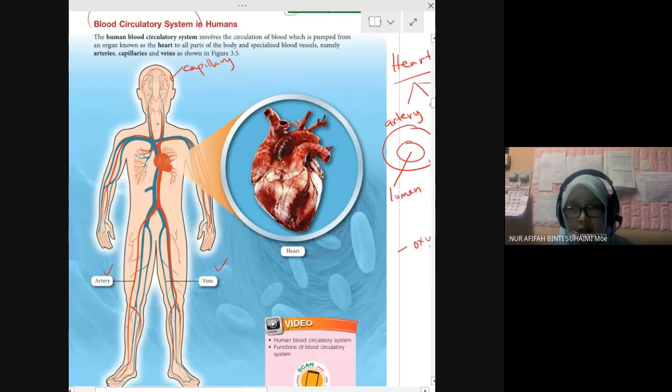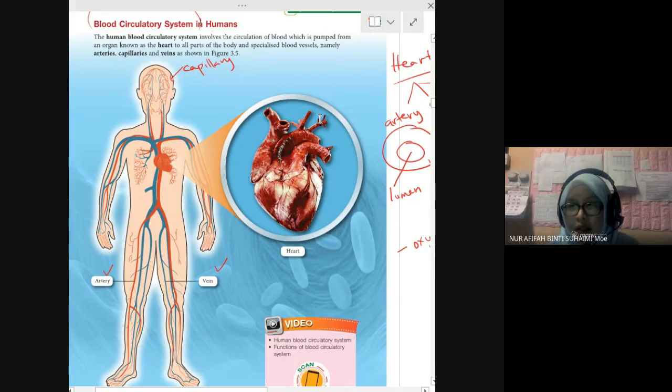Blood capillary, artery, vein, and our main organ is the heart. In chapter 3, we focus more on the heart and its function. The size of your heart is the same as your fist. It's not big, it's small.